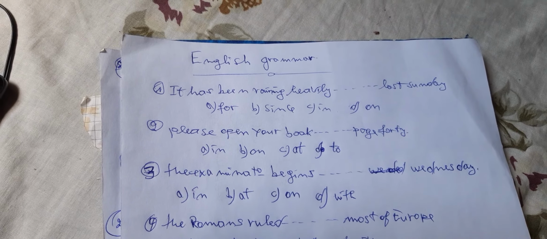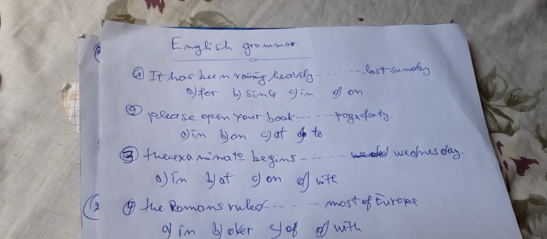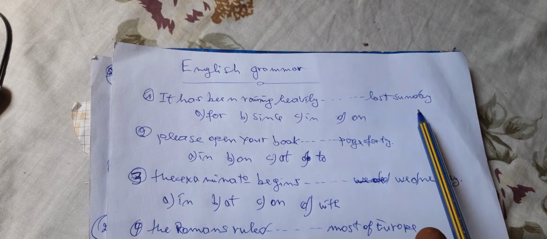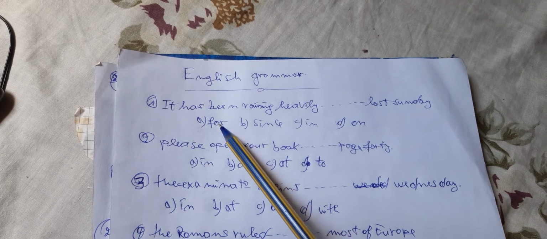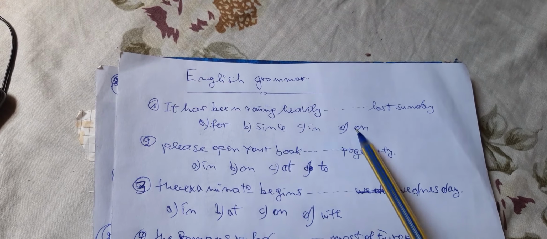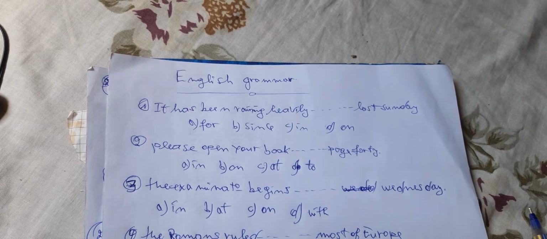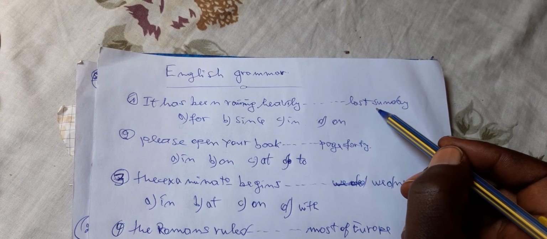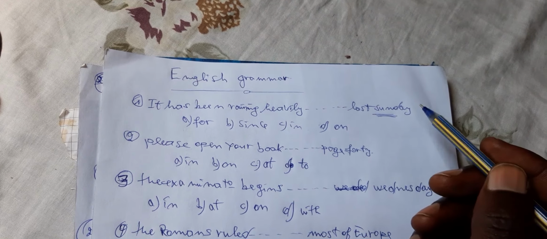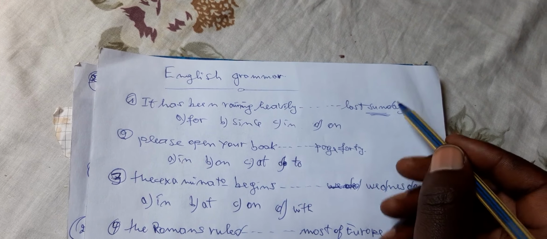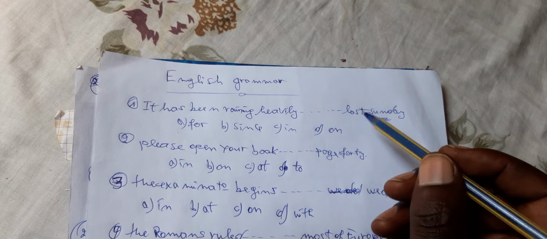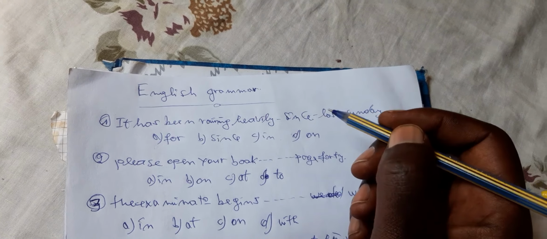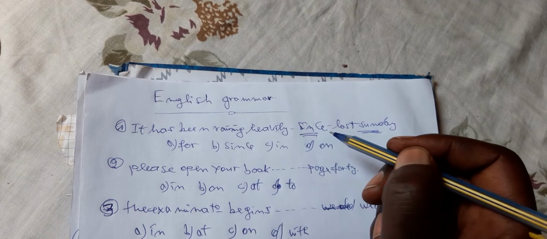Okay, so let's go. Number one: it has been raining heavily ___ last Sunday. Here we have for, since, in, and on. Because they specify the day, Sunday, exactly, we're going to use since. Since is the answer.